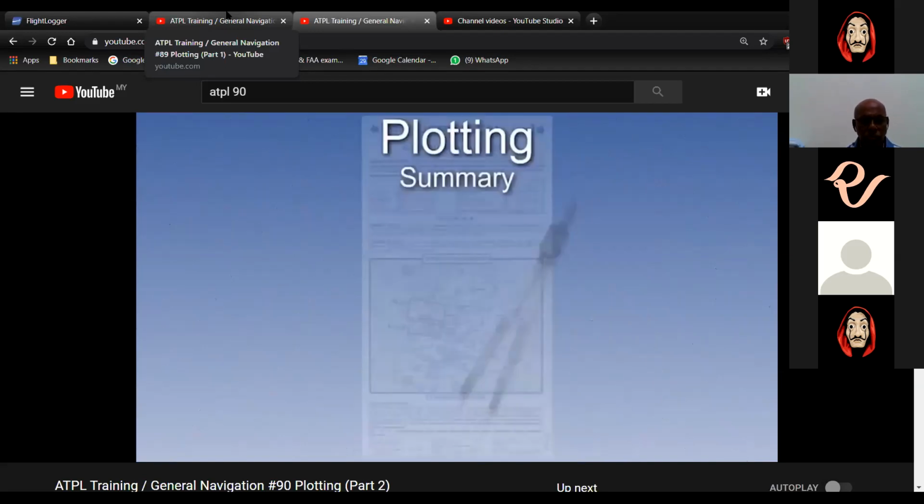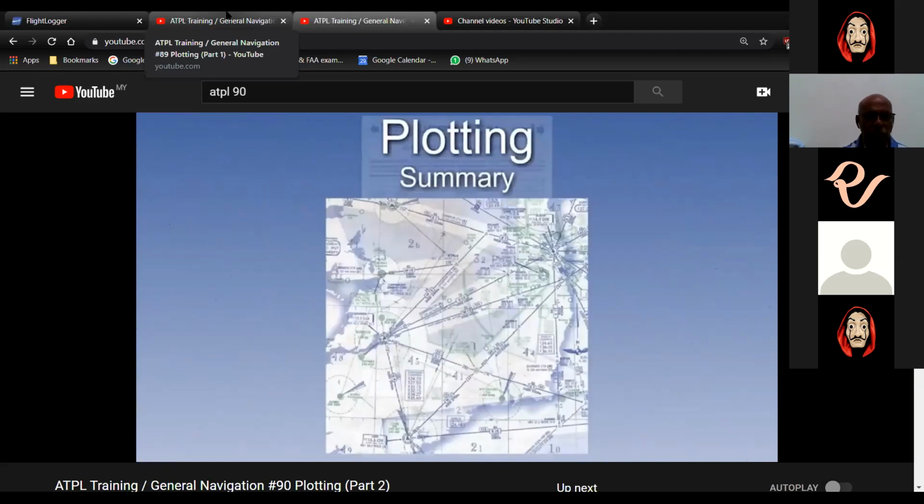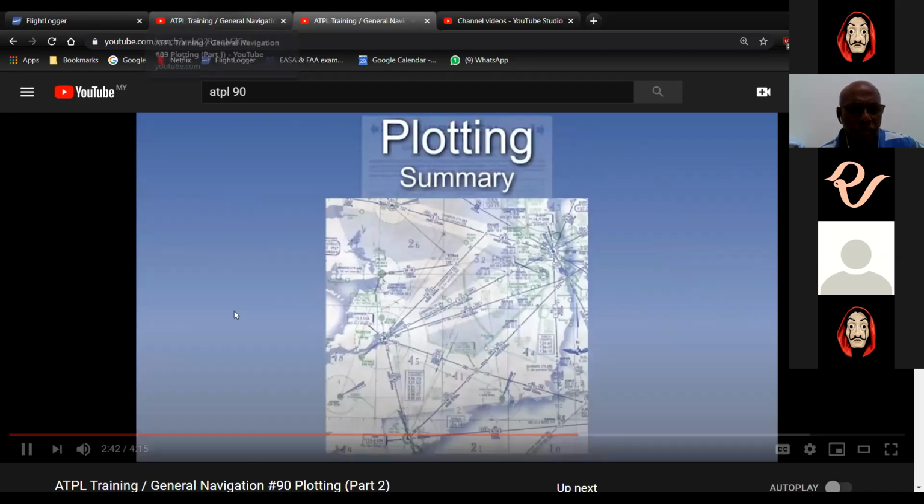Let's summarize this lesson. The chart used for most of the question settings is the Jeppesen ELO 1. Any charts used in the exam will be supplied as an annex to the question paper.